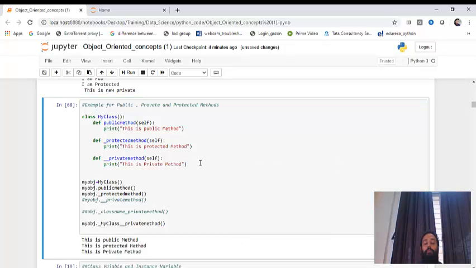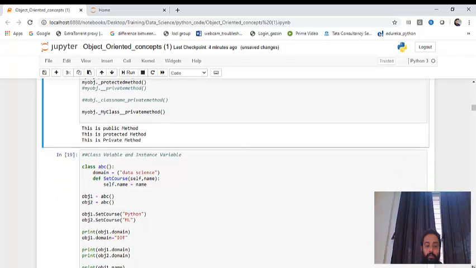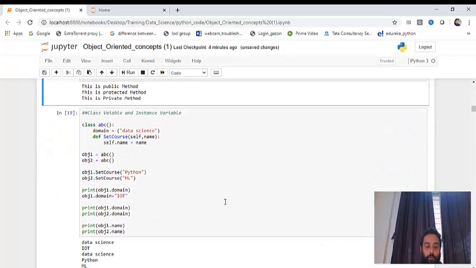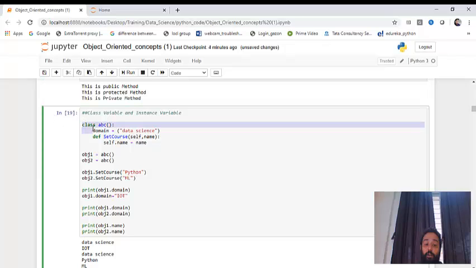So guys, is this clear to you? This is an example for public, private and protected attributes. Now this is the class variable, instance variable. We already saw that in the starting. I have declared a class called ABC. I've created an attribute called data science, and then I'm trying to set a course here. I'm creating two objects, setting two courses, and then printing the courses for two different objects here. So we have already seen this.